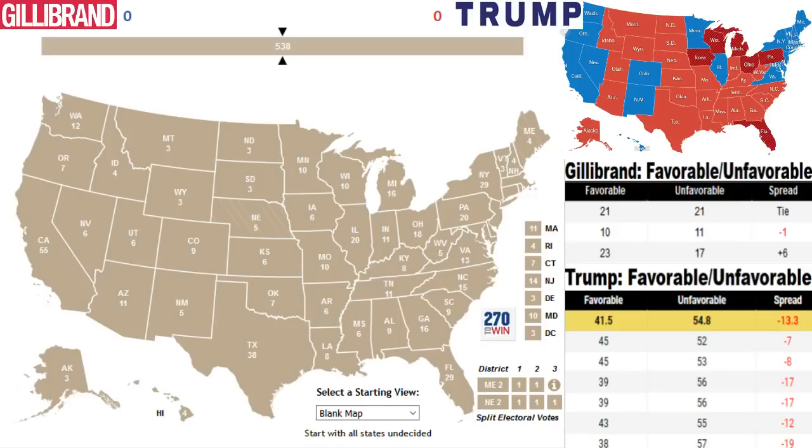So what I'm going to do here is go through the states and give the ones that I think would be safe for Gillibrand over to her side, and then do the same for Donald Trump, and then go through and talk about what would be more of the battleground scenario.